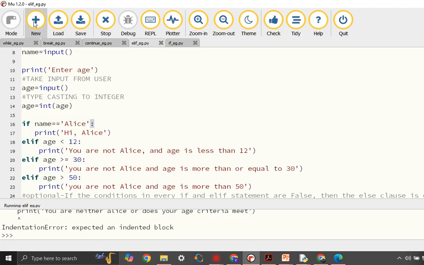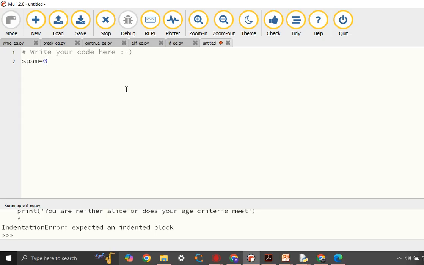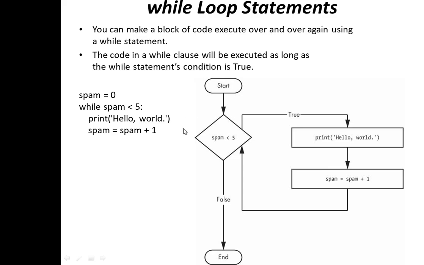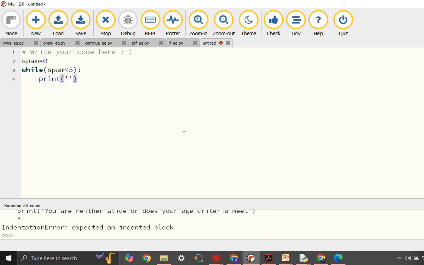So let's try to execute this code. Spam is equal to 0, while spam is less than 5. Make sure to give a colon here, and we are printing hello world.